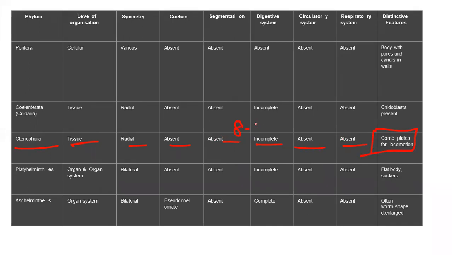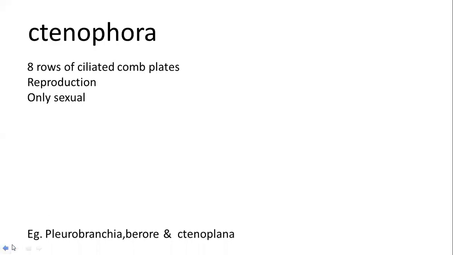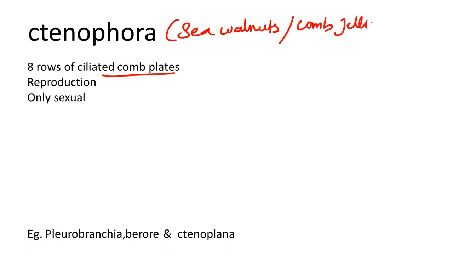It has 8 external rows which help in locomotion. The common name of Ctenophora is sea walnuts or comb jellies.